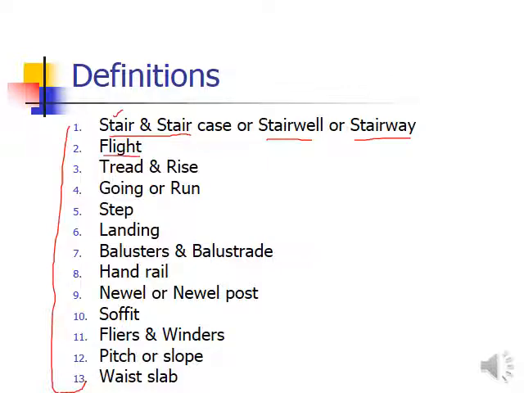Then the next definitions: flight, tread and rise, going or run, steps, landing, balusters and balustrade, handrail, newel or the newel post, soffit, flyers and winders, pitch or slope, waist slab.